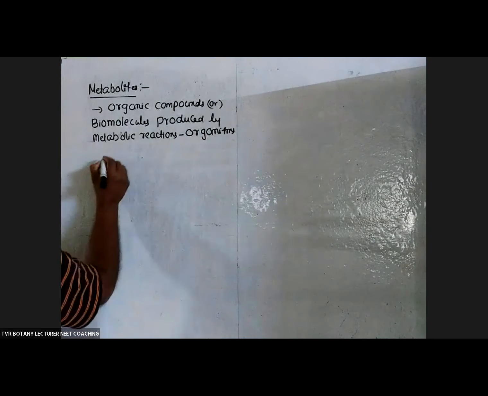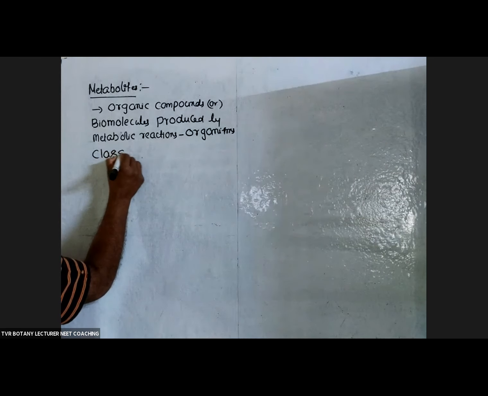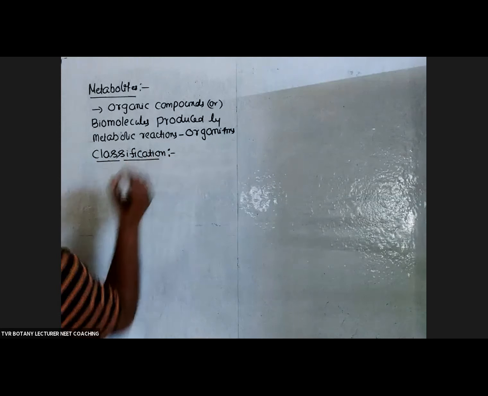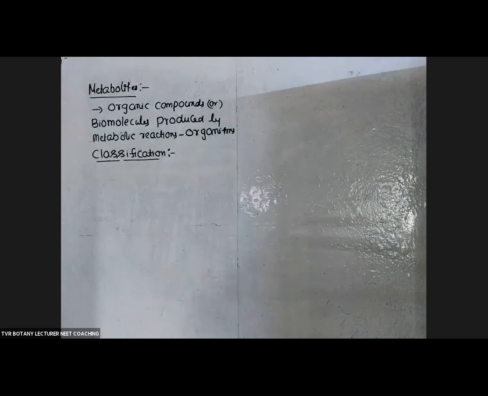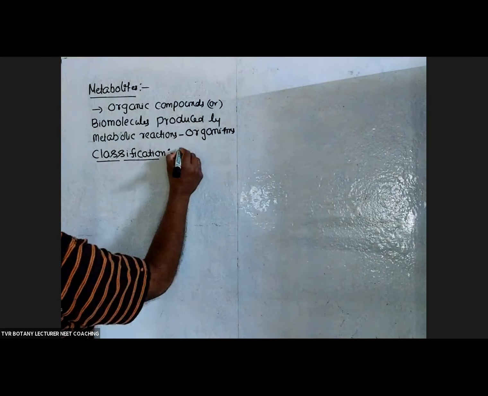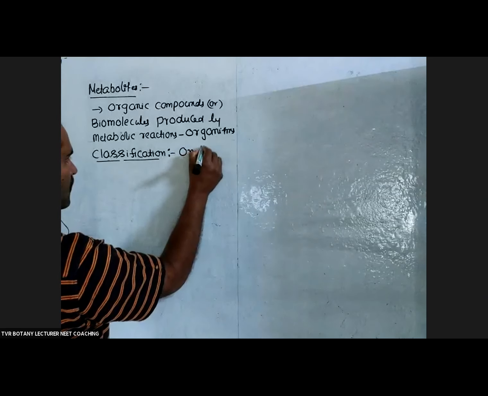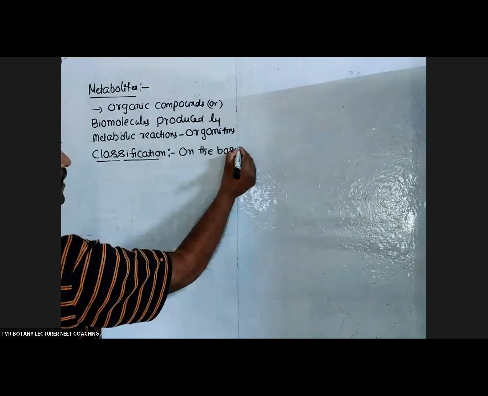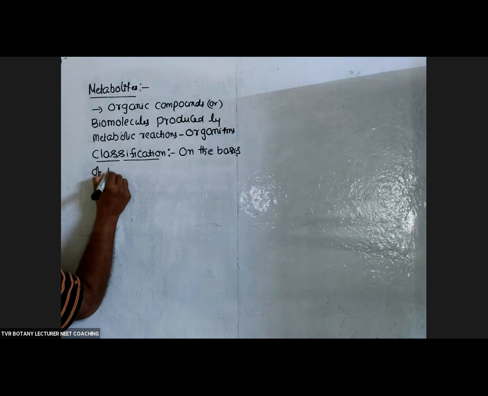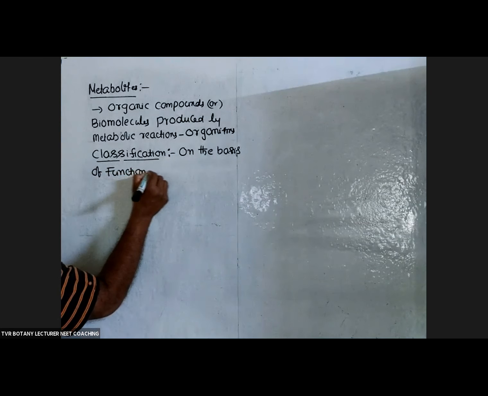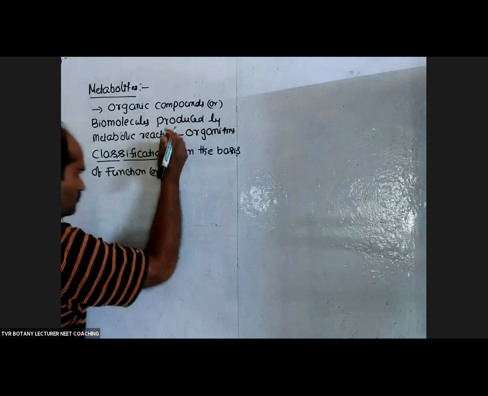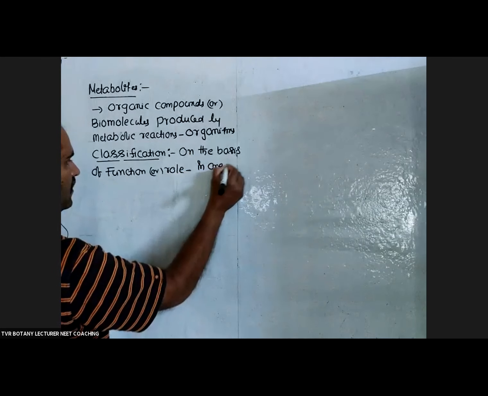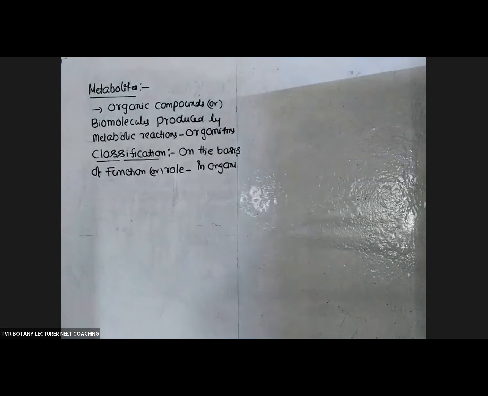So what about the classification of metabolites? On the basis of function or role, role in plants or in organisms, we classify them into two categories.